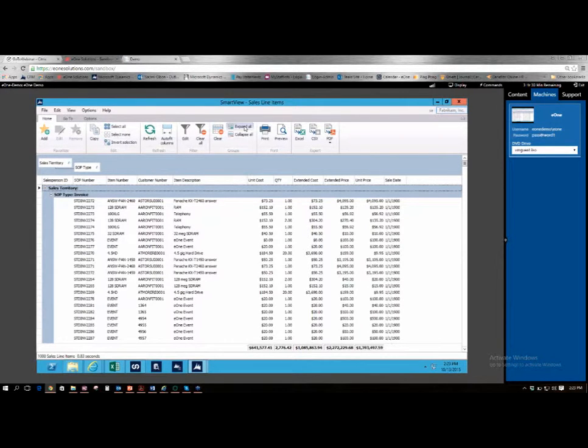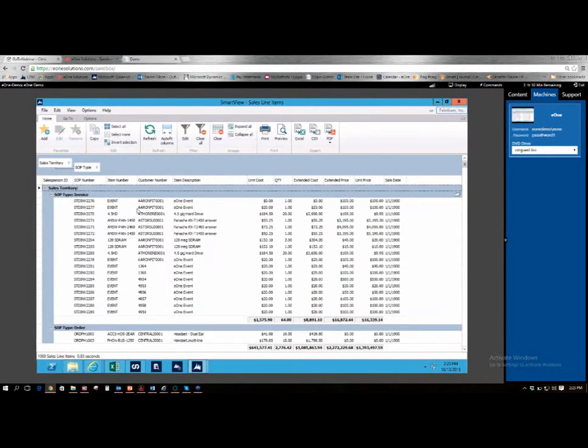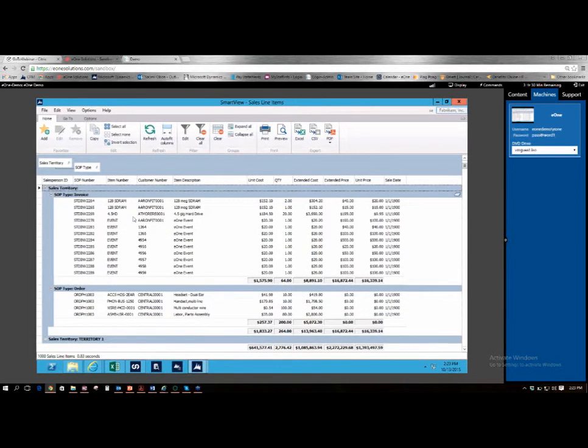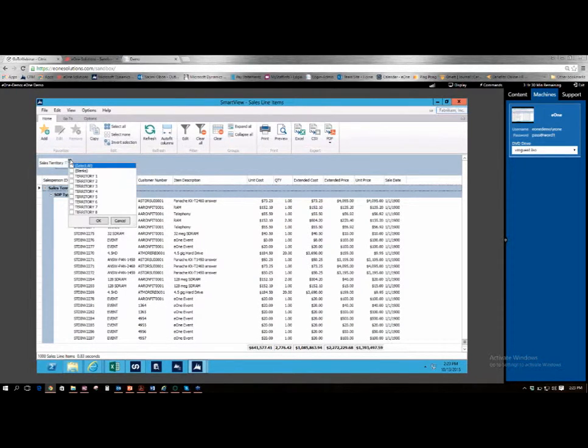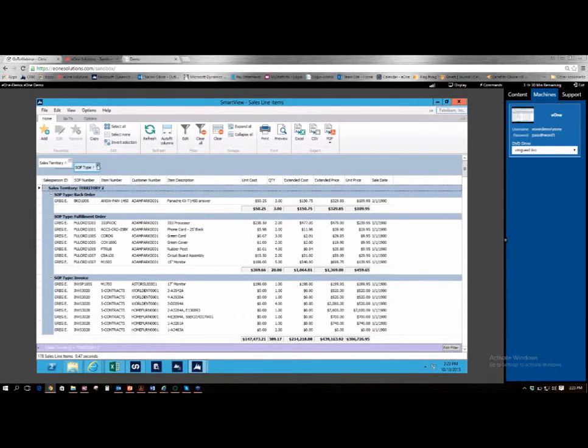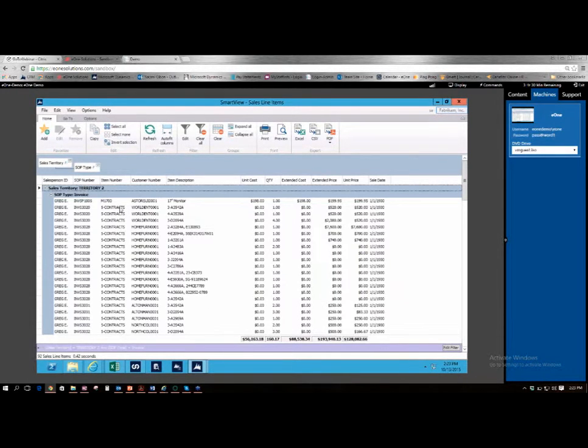And let's say I wanted to take a look at all the invoicing in, let's say, territory 2. So we've got territory. So I'm going to filter, let's do territory 2. And let's say I just want to see all of the invoices. Now, as you can see, once you select a filter, what it does is it opens up a filter ribbon here at the bottom of the screen.